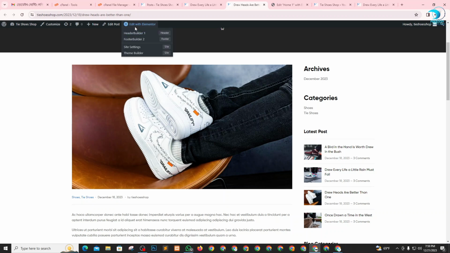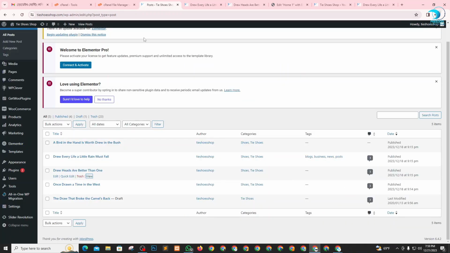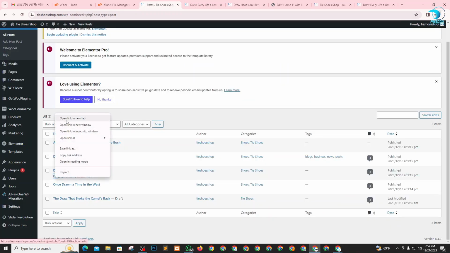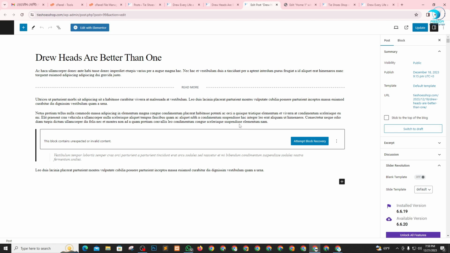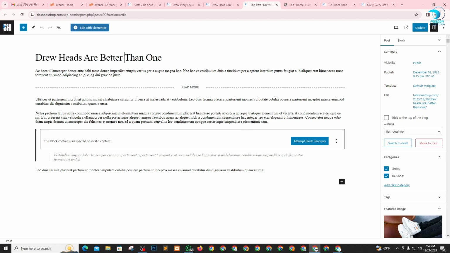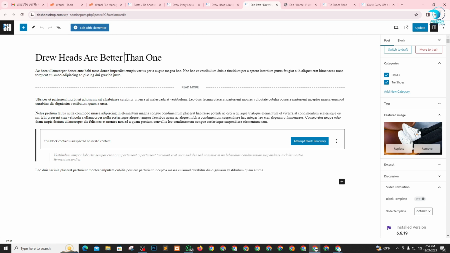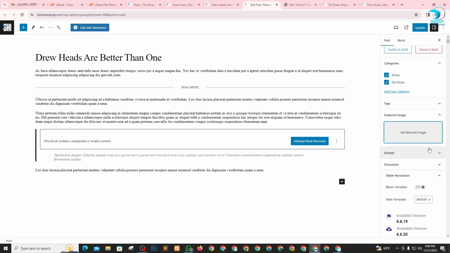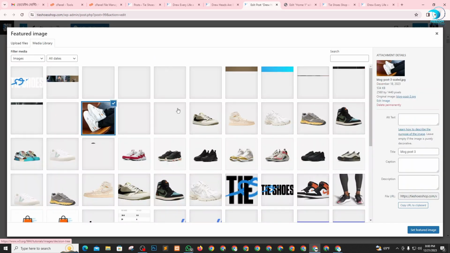You just go to post and customize it. Edit option: just right-click, and all the options I created on your site are functional. Just click open in new tab and wait a few seconds. Here it is. This is the poster name, or shoe name, and this is the picture. You can replace or remove it. Just remove this picture and add a new image.